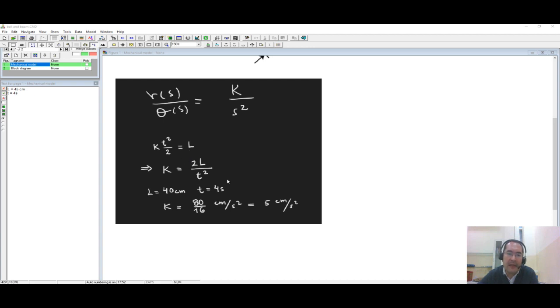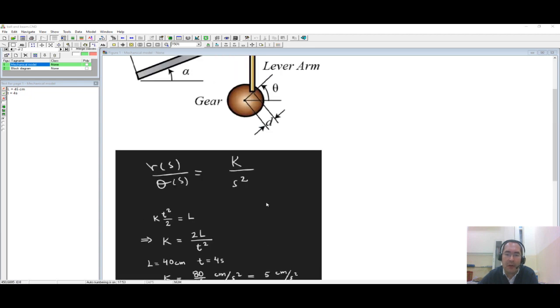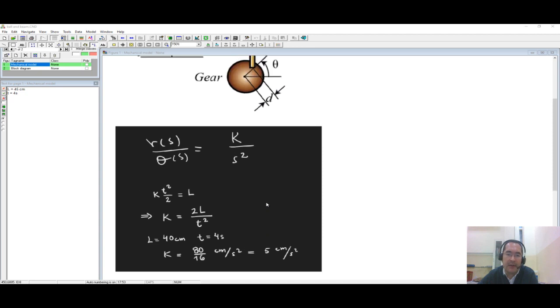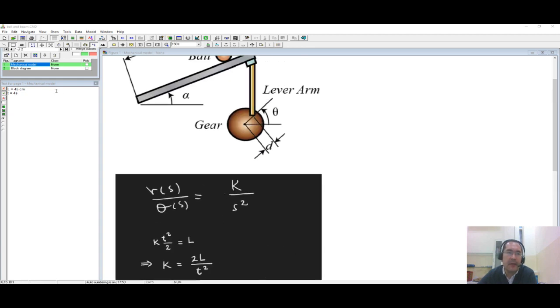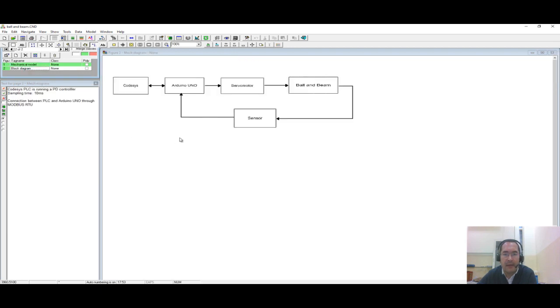If I take the length, which is 40 centimeters, and it takes 4 seconds for this ball to go through all this length, then this constant k is almost 5 centimeters per second squared. Okay, so if you know this gain, the gain of this system,